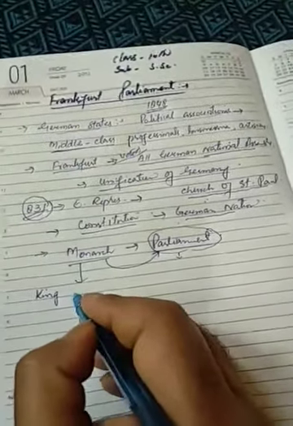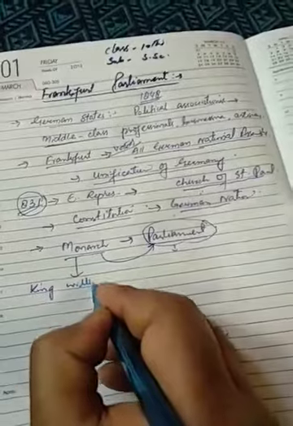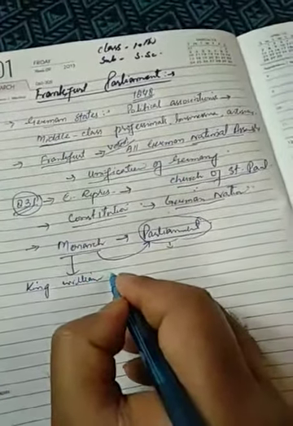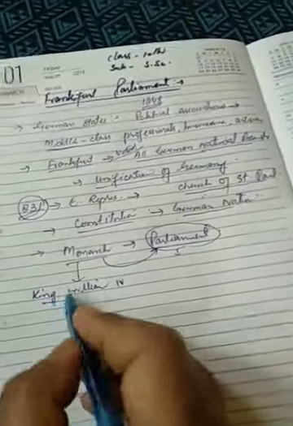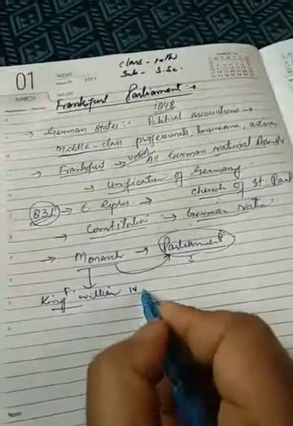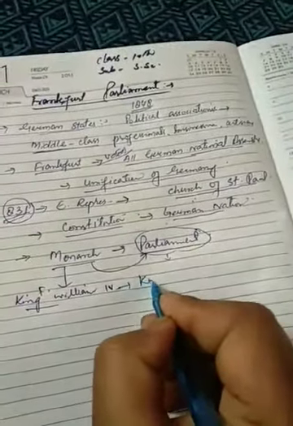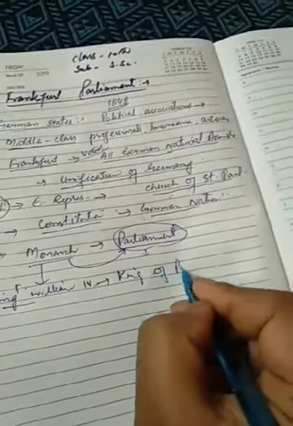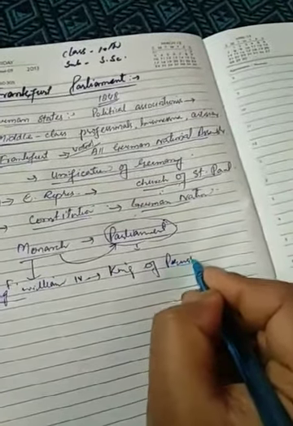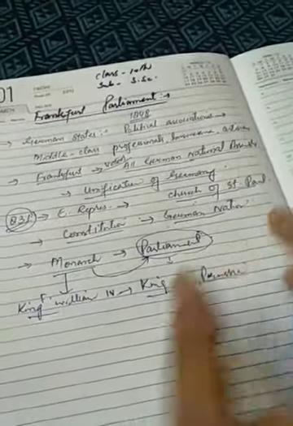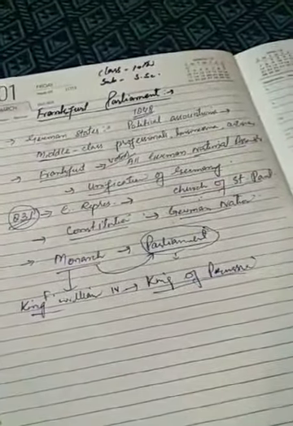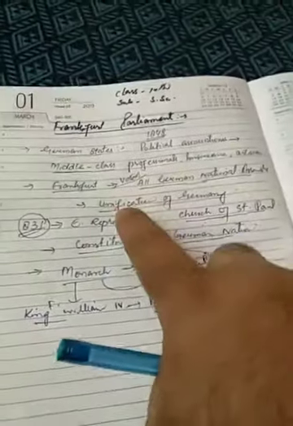That king was named King Frederick William IV. He was the king of Prussia. We will discuss Prussia and Austria and the other German states in the important topic, unification of Germany, in next videos.